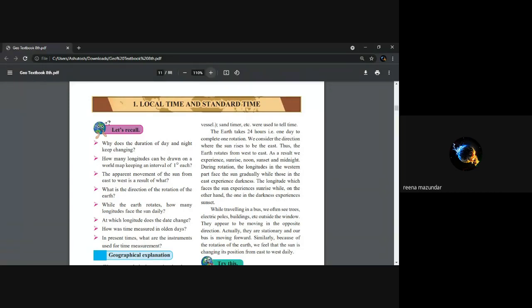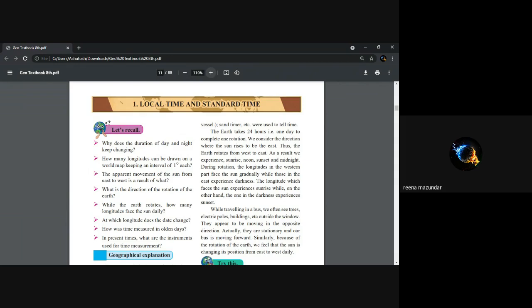So with the figure, I have already shown how the earth rotates. Again, I will go over that diagram after some time. So the one which is facing the sun, that is day, and the one which goes back is night time. So the longitudes which face the sun, that is day, and the one on the back of the sun, that is night.